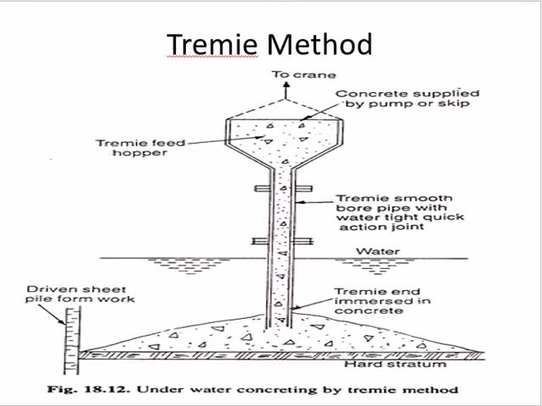The total length of the tremie pipe should be sufficient to allow a free flow of concrete up to the point of placement. The pipe should be strong enough to withstand the external pressure of the water in which it is suspended and the partial vacuum pressure developed inside the pipe. A separate lifting device is provided for each tremie with its hopper at the upper end. So some applications are there.